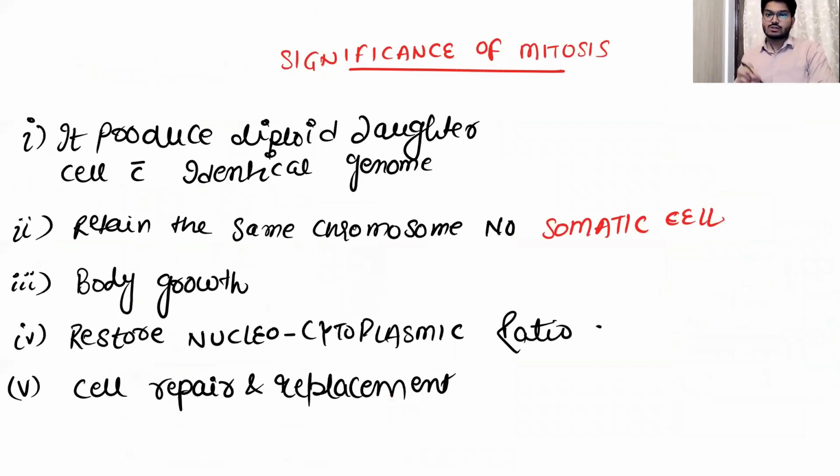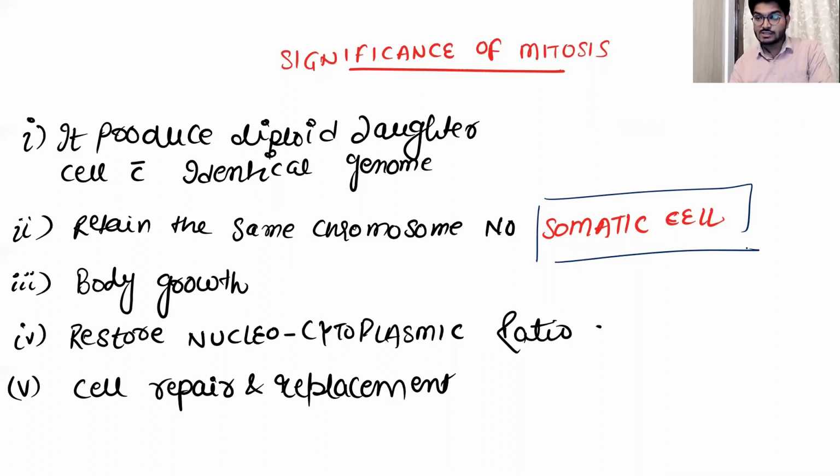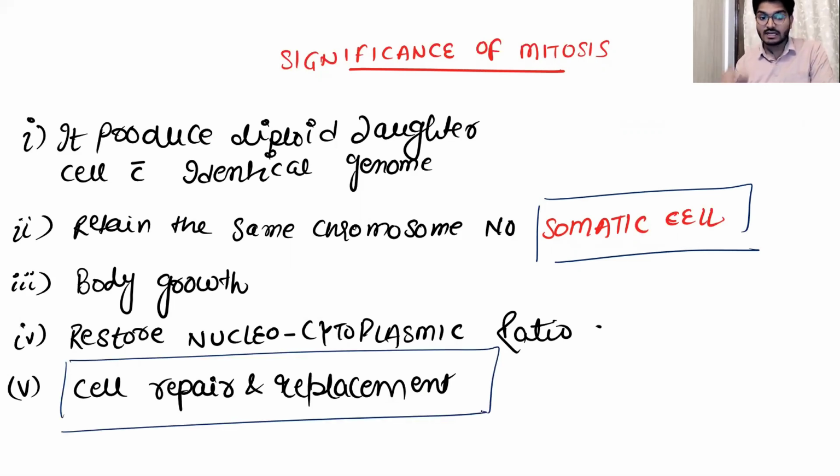Okay, now let's talk about the significance of the mitosis. Why is mitosis so important? Simply, as I already told you, mitosis takes place in the somatic cells. Most of our body is made up of somatic cells, and we need such a division, the mitotic division or the mitosis. It is required for cell repair and cell replacement. Okay, and it is also required for body growth.